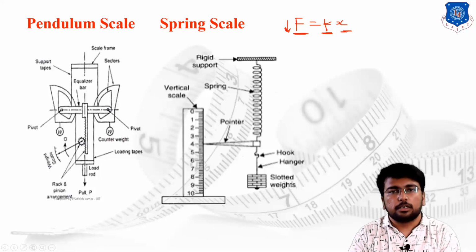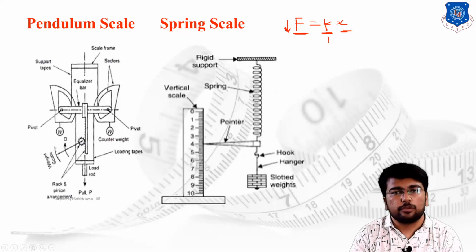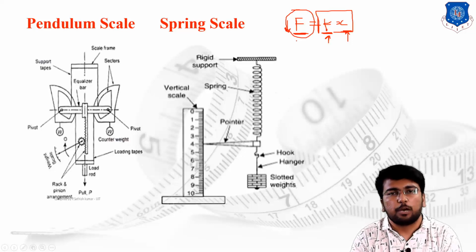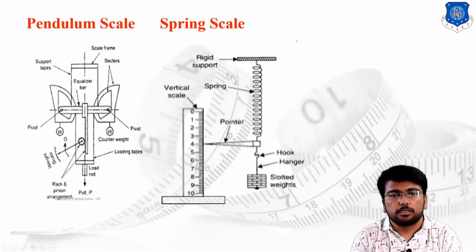Suppose we are using a conventional spring, then we know the value of k. We know the total displacement, or the total deflection generated inside the spring. Then by multiplying these two factors we find the value of F, how much force is attached to the hanger, and what is the basic weight which is directly connected to the spring scale.